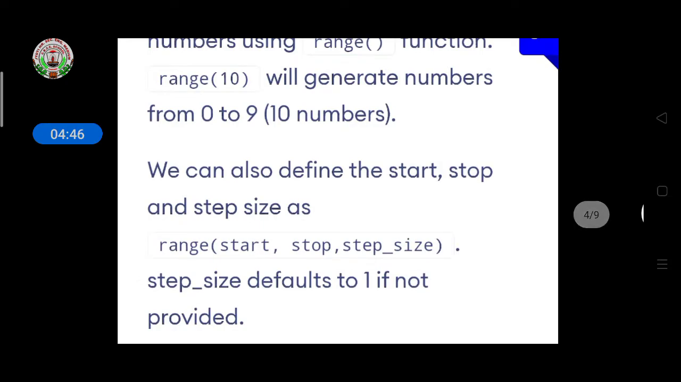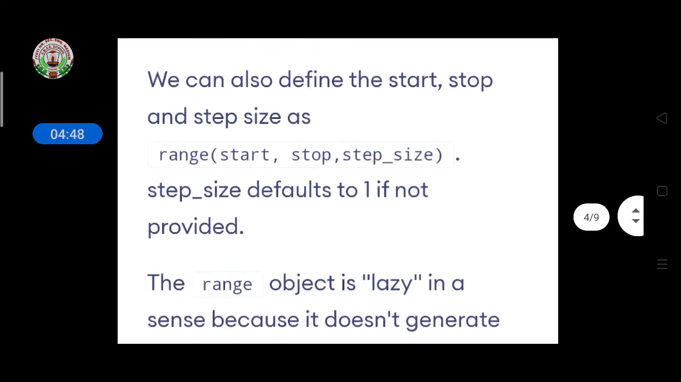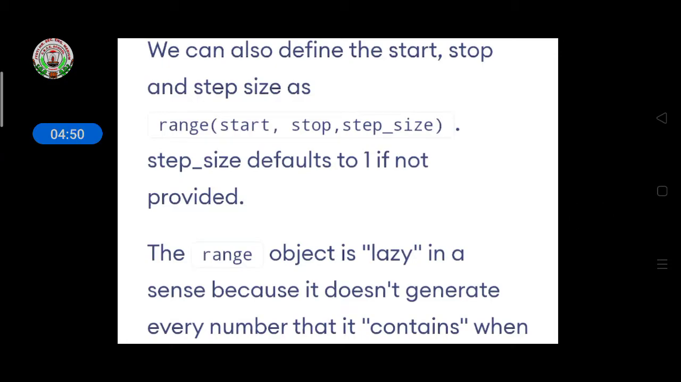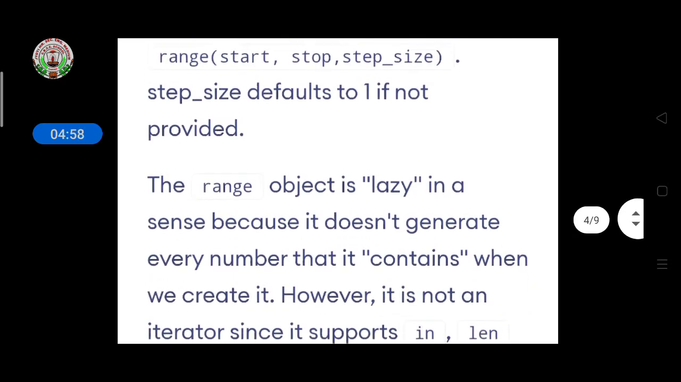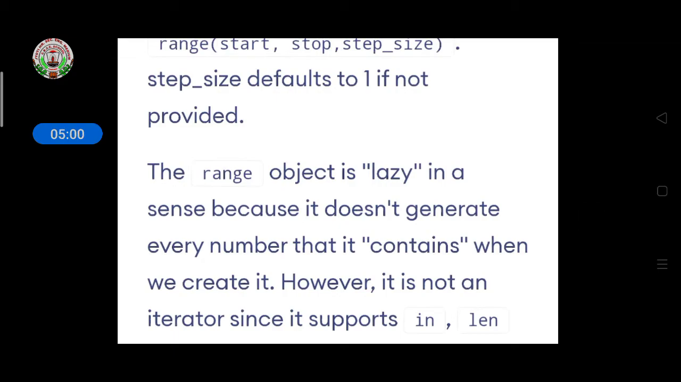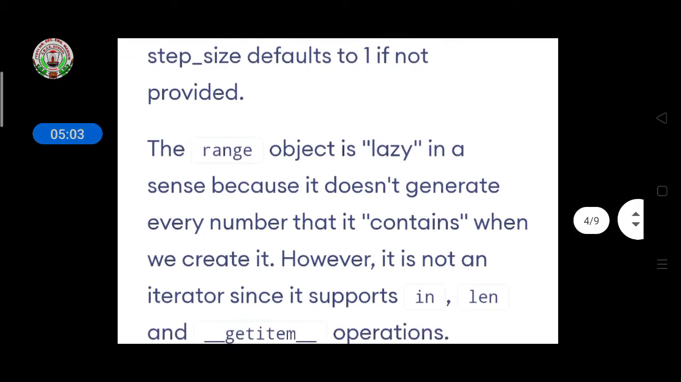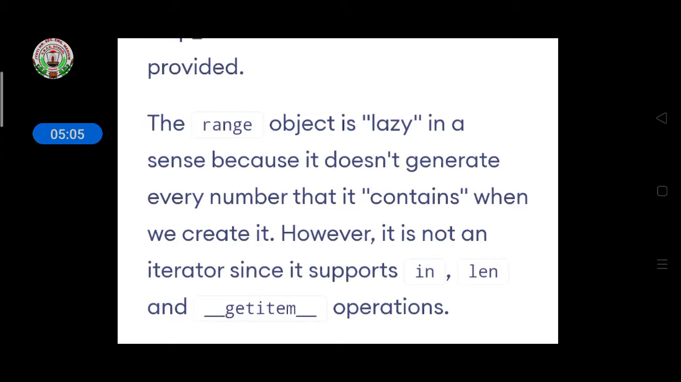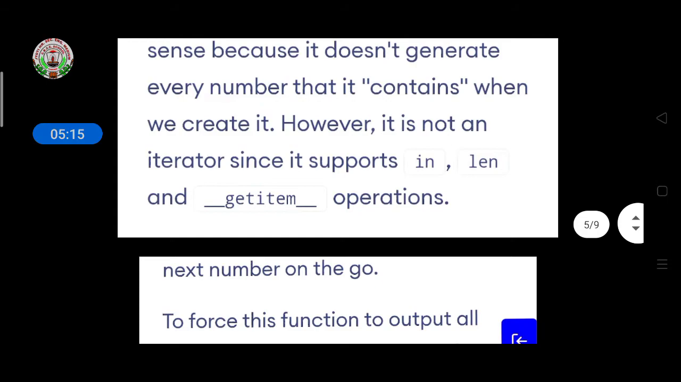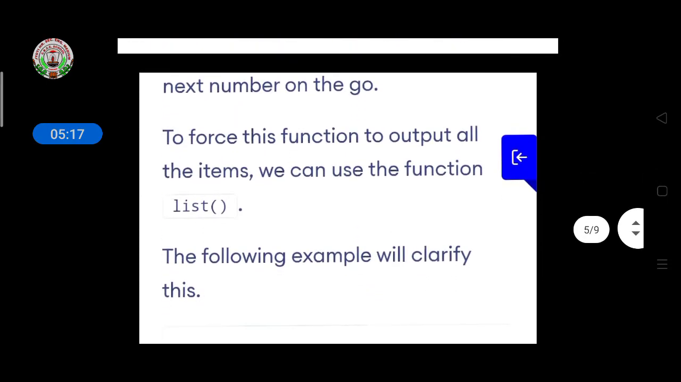We can also define the start, stop and step size as arguments in range. If you give them like this, the loop will go through according to the range we have given in the program. The range object is lazy in a sense because it does not generate every number it contains when it is created. However, it does support length and get item operations. So to force this function to output all the items, use a list.